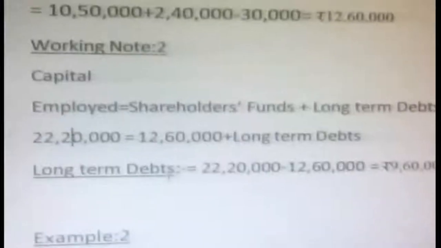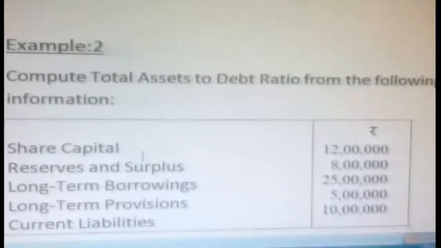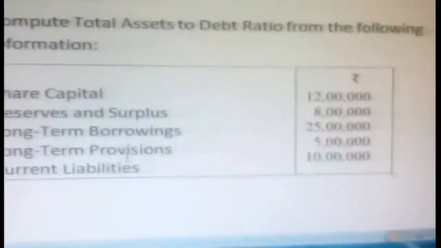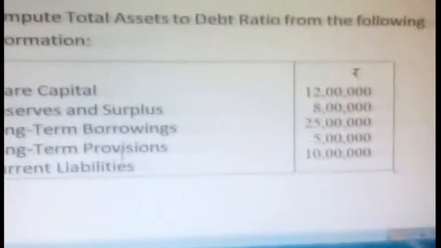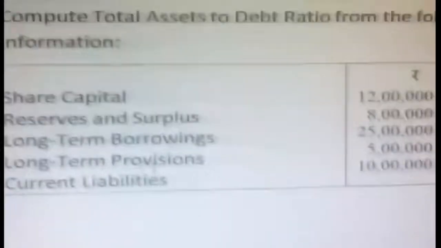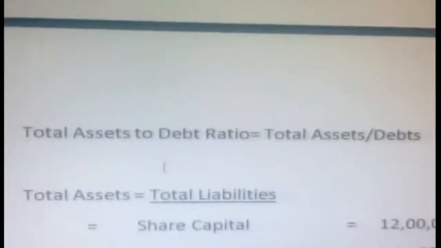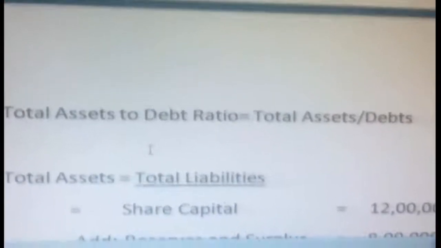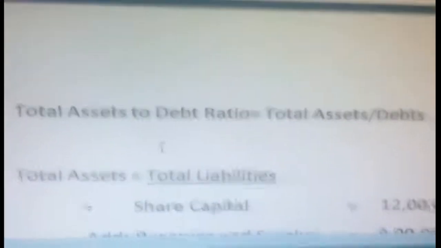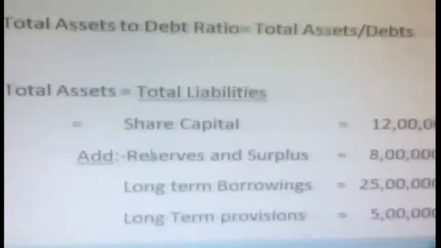Okay, now go for the second example. Compute the total assets to debt ratio from the following information. Here, share capital is 12 lakhs, reserves and surplus 8 lakhs, long term borrowings 25 lakhs, long term provisions 5 lakhs, current liabilities 10 lakhs are given. So how to do the problem? In the same manner, first you write the formula. Total assets to debt ratio is equal to total assets divided by debts. Here total assets is equal to total liabilities, because all the information is given from the liability side. But we want total assets.